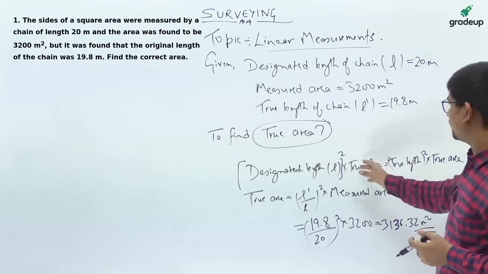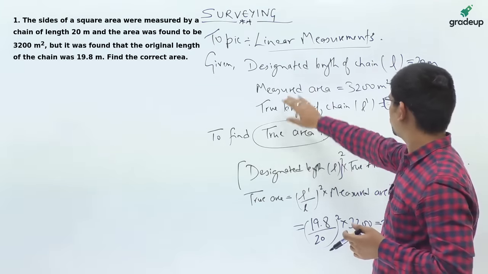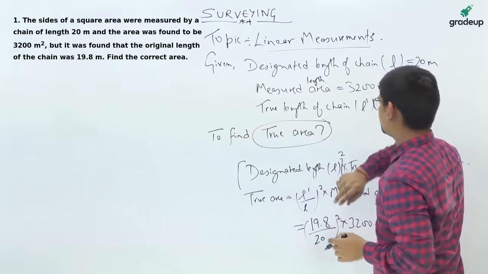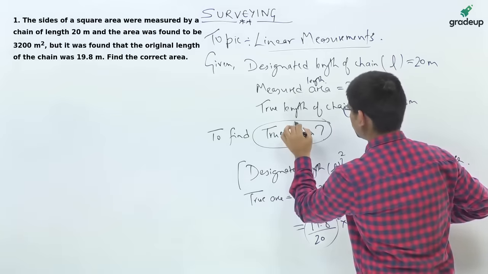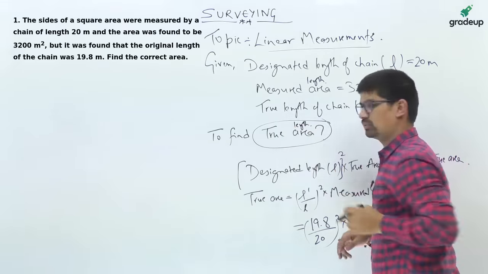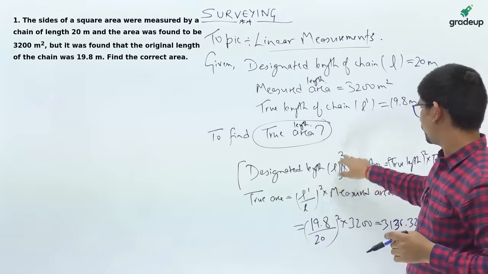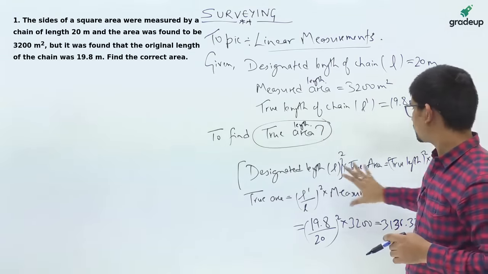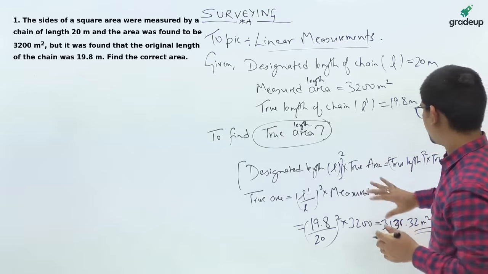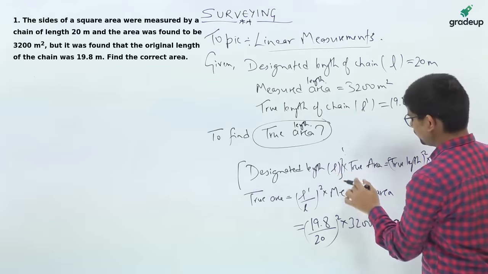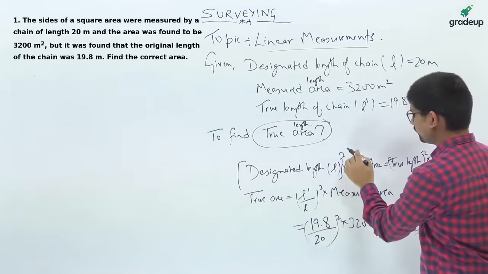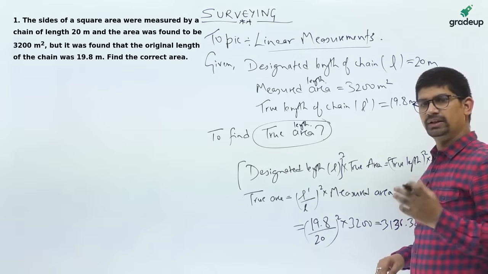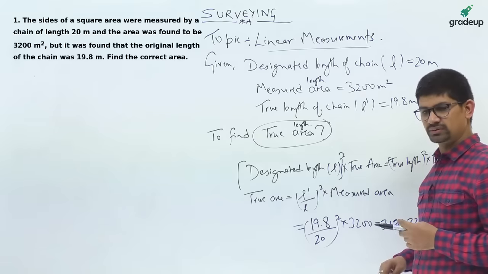Now the same concept can be used if, in place of area, you are provided with measured length, and you have to calculate the true length. Now you can use the same relation but without the square. Similarly for volume you can do. So the same relation goes for length, where the power will be 1. For area it is 2, and for volume the length to the power 3. So yes, I think everyone has answered this question correctly.